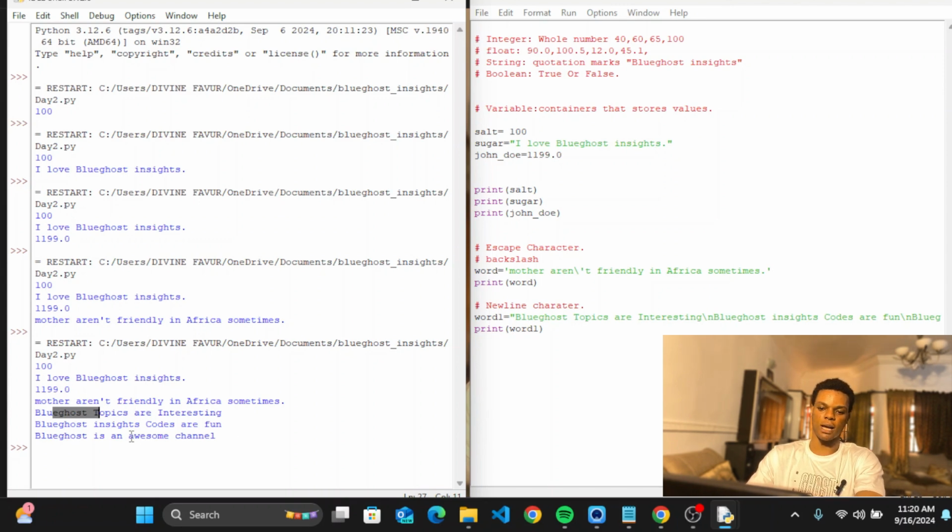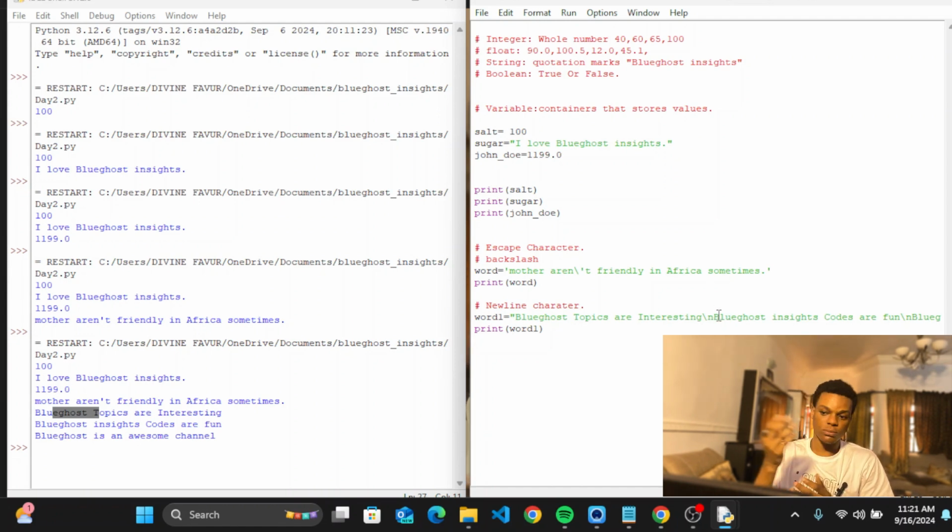Blue Ghost topics are interesting. Blue Ghost inside codes are fun. Blue Ghost is an awesome channel. Voila. We have that. Magical. Do you understand? Magical is beautiful. It's so beautiful what Python can do. Do you understand? We're just basically taking each of those sentences to a new line, and that's why it's called the new line character. It helps you escape your strings to different lines, new lines, step by step.